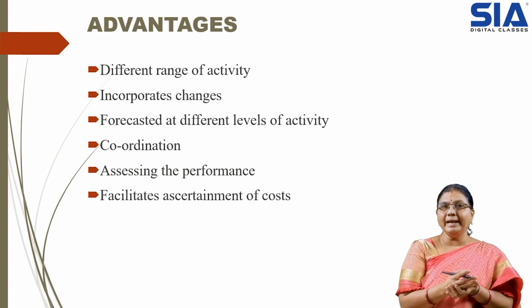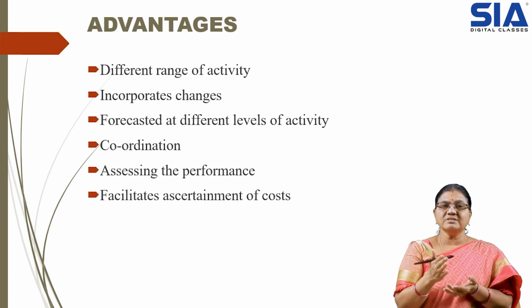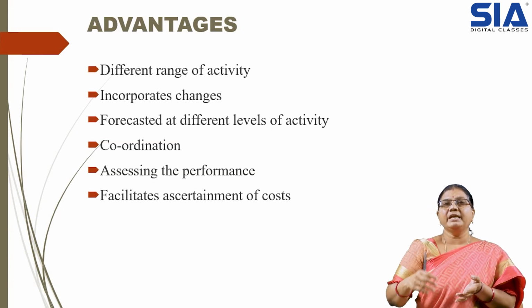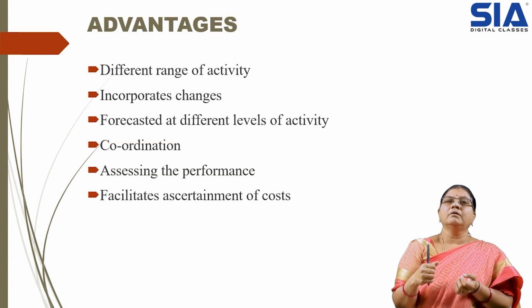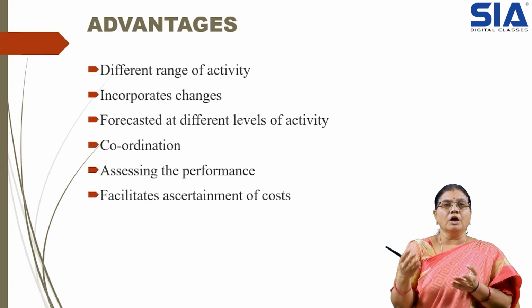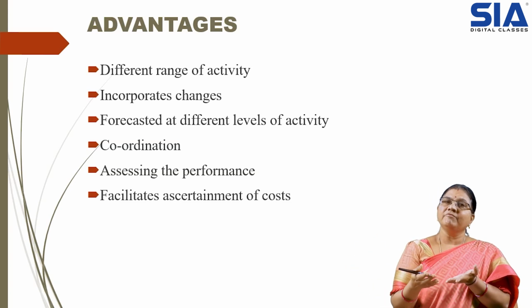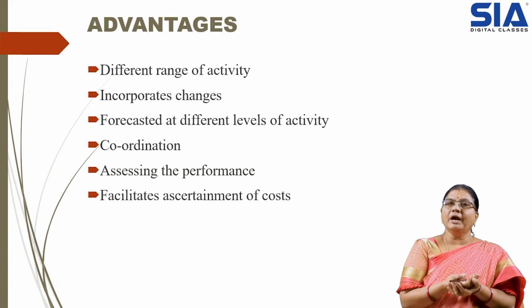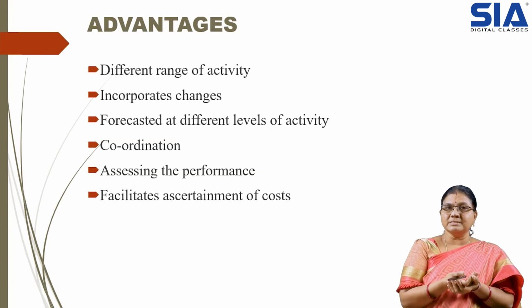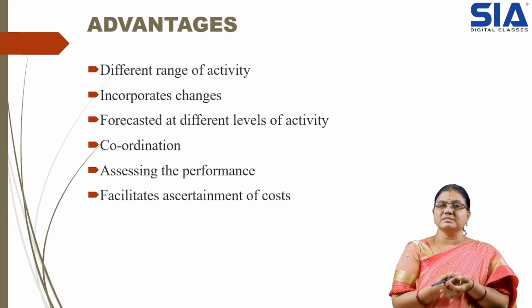Why are the changes required? Depending on the level of activity and nature of activity. Then, forecasted at different levels of activity. We can predict, ascertain or forecast, anticipating the cost with the help of whatever factors are available. Depending on the level of activity which we are going to perform, we can prepare the budget. So coordination brings about appropriate and effective preparation of the flexible budget.